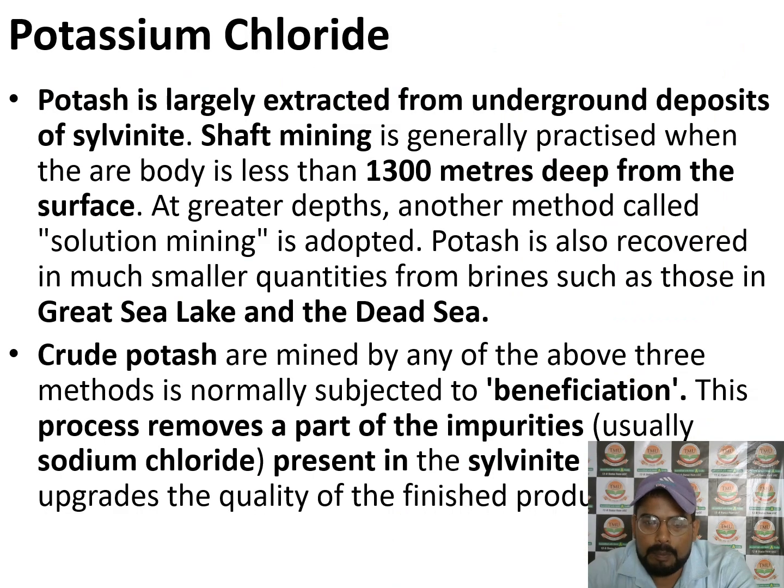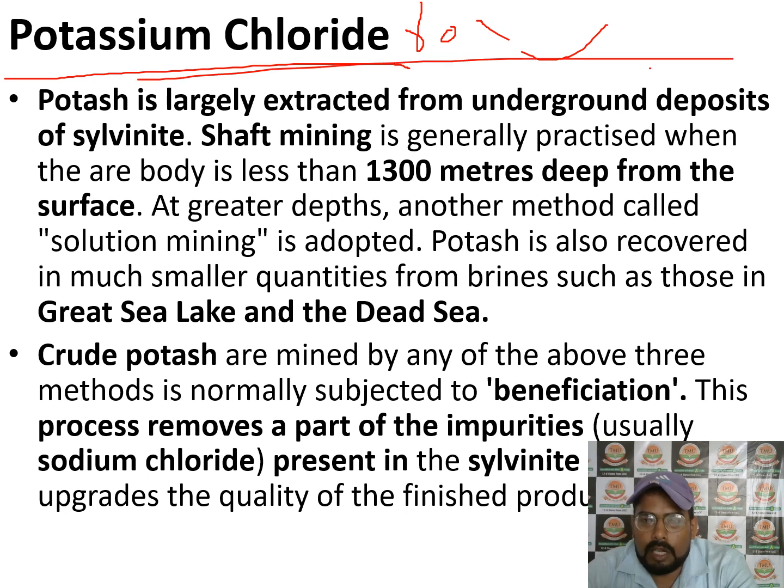So next one is potassium chloride, KCl, which contains 60% of the potash found in this fertilizer. Potassium is extracted from underground deposits of sylvinite. There are different types of mining, like shaft mining and solution mining. Shaft mining is practiced when the deposit is less than 30 meters from the surface, and the method used for greater depth is called solution mining.